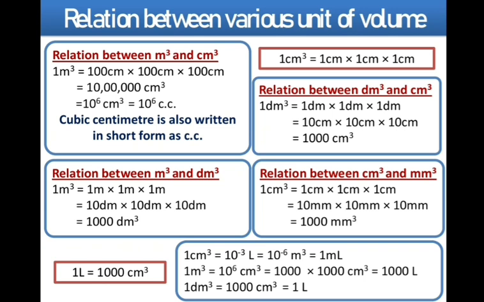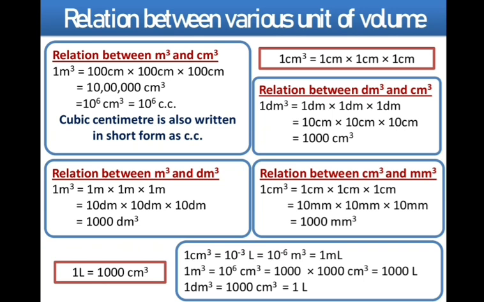So 1 cubic meter is equal to what? 1 meter into 1 meter into 1 meter. Why? In place of the 1 meter, we will write 10 decimeter. So what we are going to get? 10 decimeter into 10 decimeter into 10 decimeter, which is equal to what? 1000 cubic decimeters. So what is the relation we are getting here? 1 cubic meter is equal to 1000 cubic decimeter.